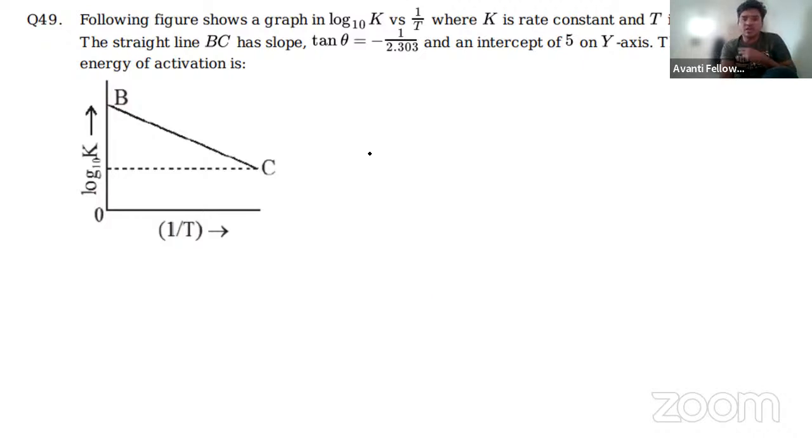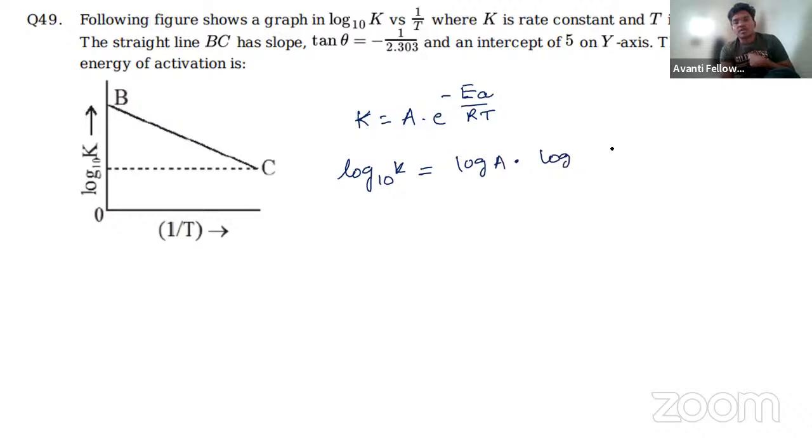Very simple. We get from the rate constant equation K = A e^(-Ea/RT). Now if you take logarithms on both sides, log10 K = log A + log10 e × (-Ea/RT).